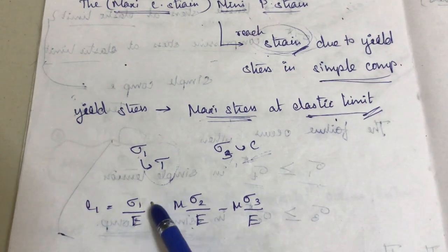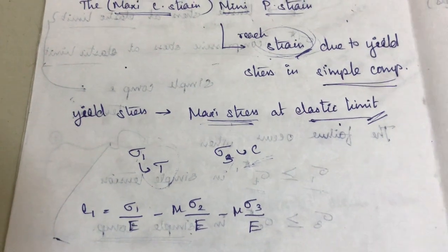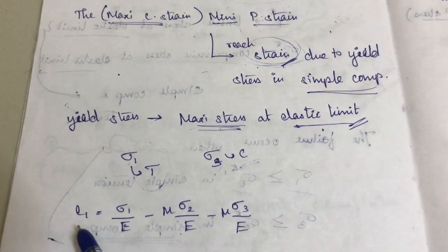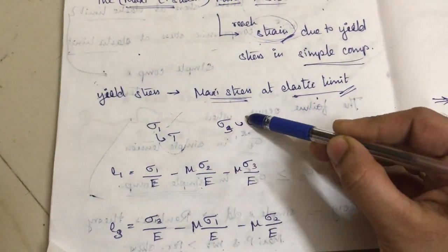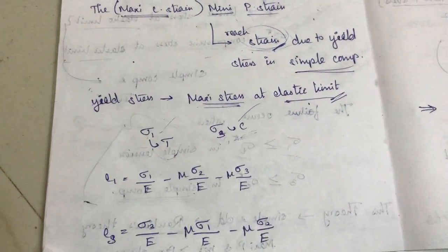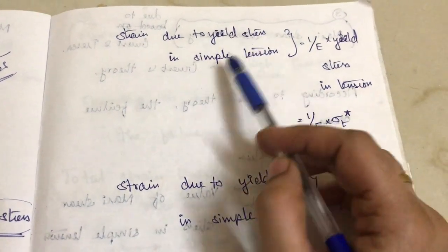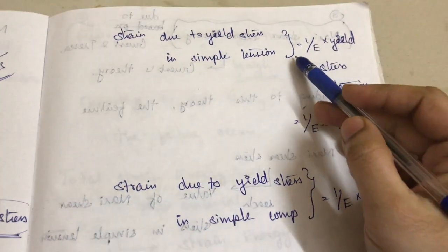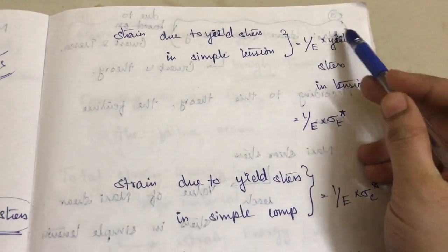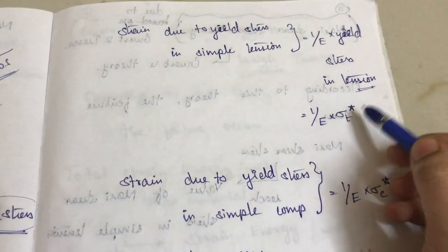e1 means only sigma 1 gets a positive sign, and for all the others you multiply by minus mu. Okay? So we can easily get e1, e2, e3. Here we only need sigma 1 and sigma 3, so e1 and e3. Next, the strain due to yield stress is 1 by E into the yield stress in tension, sigma T star.